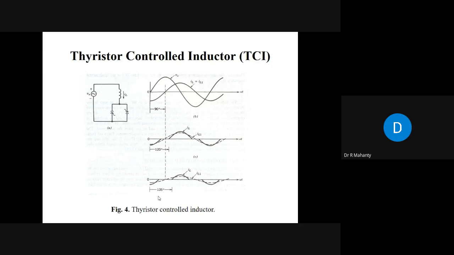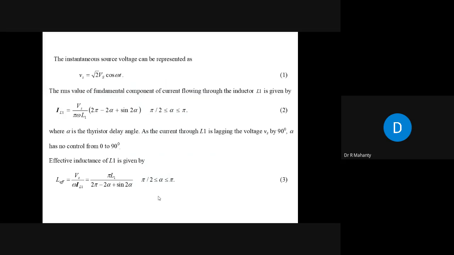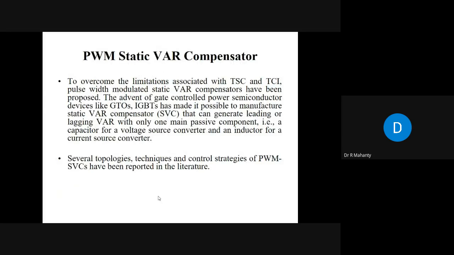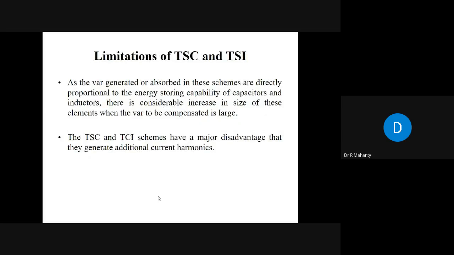So you have to remove these harmonics from the system. One part, the displacement power factor, you improve by using thyristor switched capacitor and thyristor controlled inductor. But the other part, the distortion factor, you are deteriorating because you are injecting additional harmonics into the system. Therefore, you will have to remove this distortion from the system using active filters or passive filters, whatever you use. I am coming to active and passive filters later on.